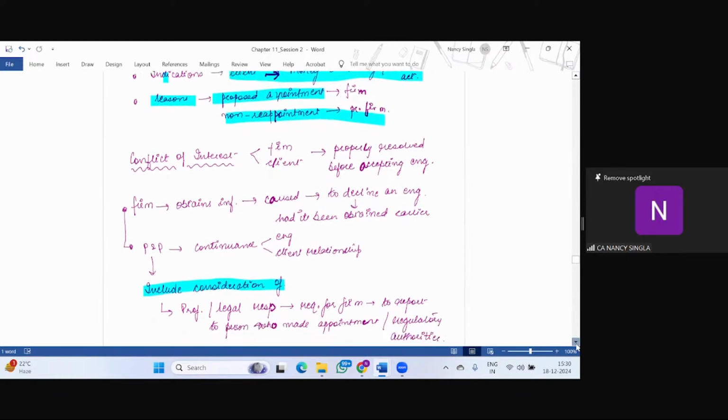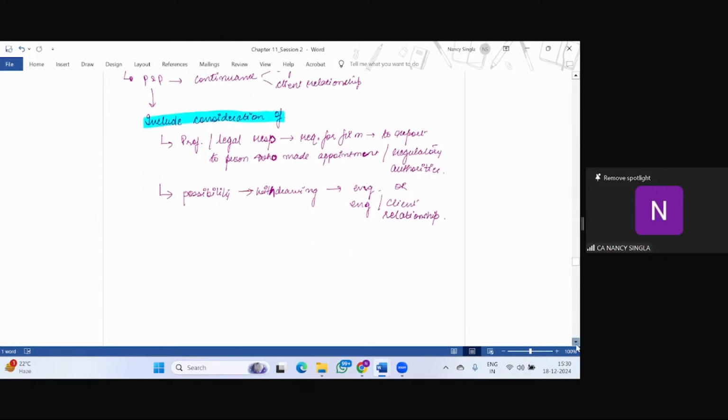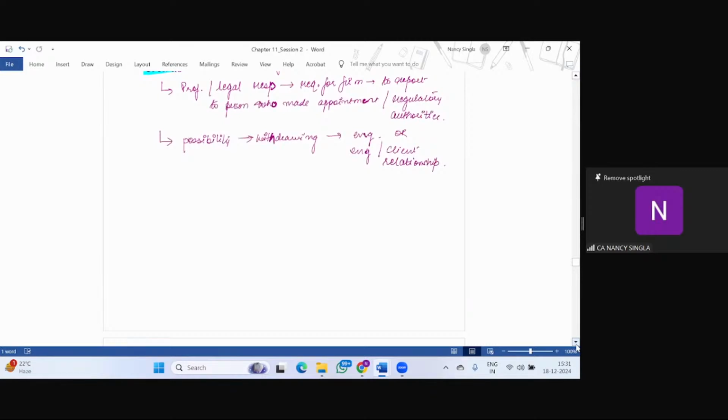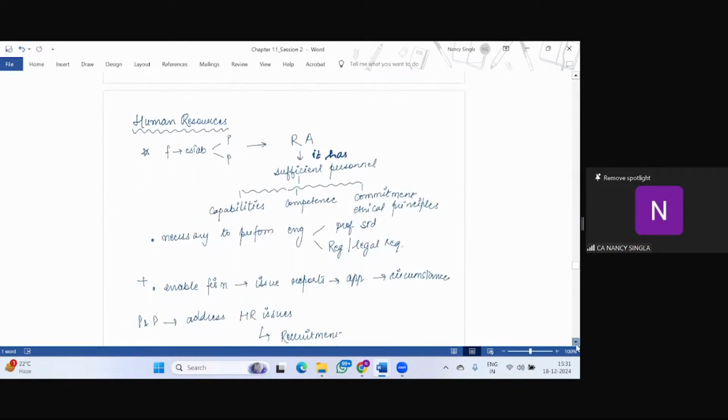And now, if any information has been obtained by the firm which, had it been obtained earlier, would have made the firm decline the engagement. With respect to such a situation also, the policies and procedures relating to continuance of engagement or client relationship should include consideration of whether there are professional legal responsibilities that require the firm to report to the persons who made the appointment or regulatory authorities, and the possibility of withdrawing from the engagement or the client relationship. So engagement means that particular engagement, and client relationship means all the services that have been rendered by the firm to that particular client.